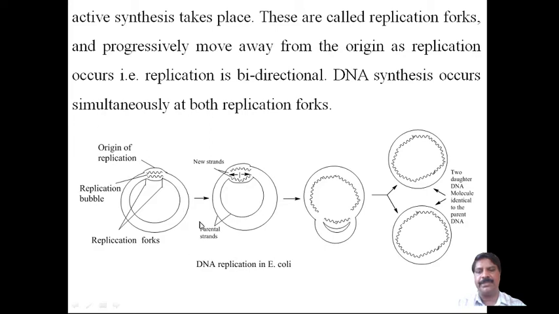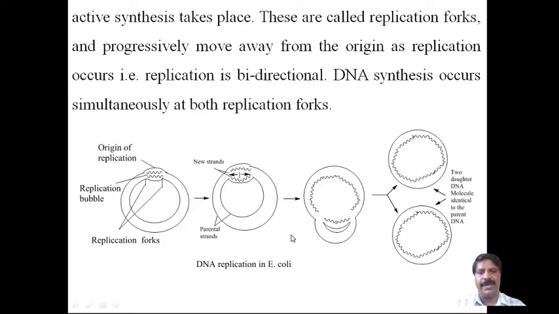Now, as shown in the figure, this is DNA replication in E. coli. Here is the origin of replication, and this is the replication bubble. Here the two points are called replication forks. As replication proceeds, new strands are formed and the two forks separate, one moving to one side and the other to the opposite side, leaving parental strands behind.